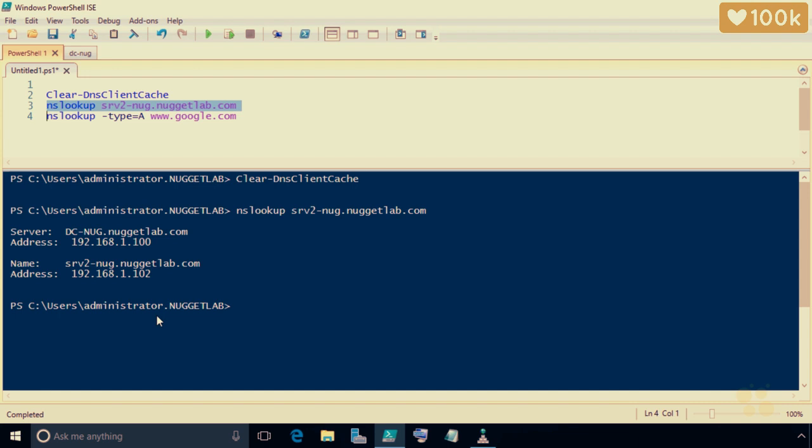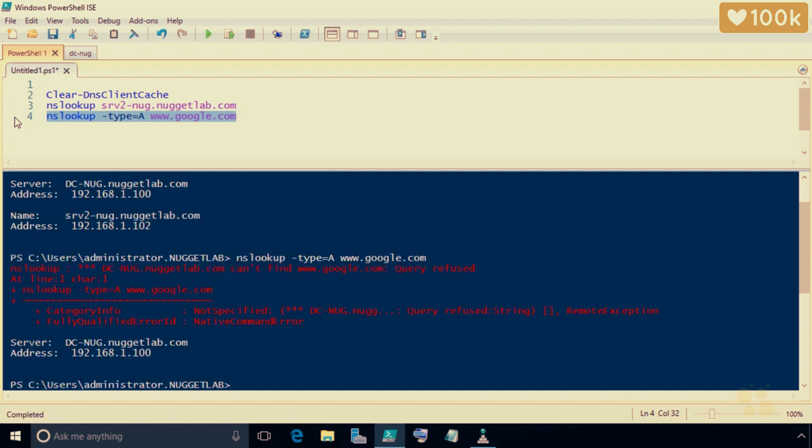However, if we ask our DNS server now to go out and look for us for that information, our DNS server is not going to do it. So let's go and search for an A record for www.google.com, which, because we just flushed the cache a few moments ago, shouldn't be present in the cache, and this server is not going to go out on our behalf looking for it. So that includes not using the root hints and not using any forwarders that are configured. So with row 4 highlighted, we'll press F8 to execute that.